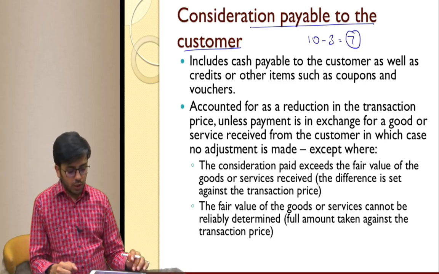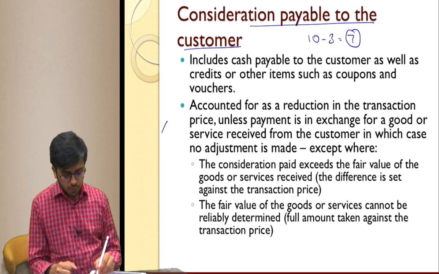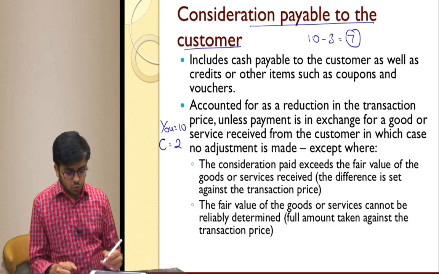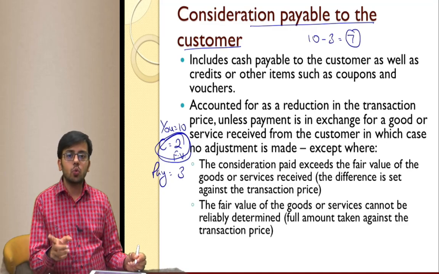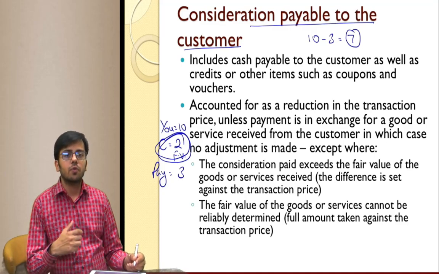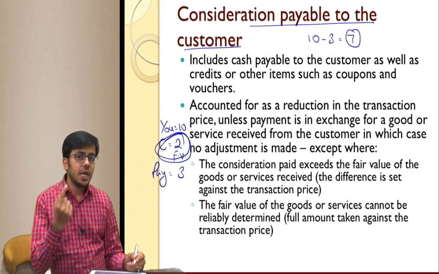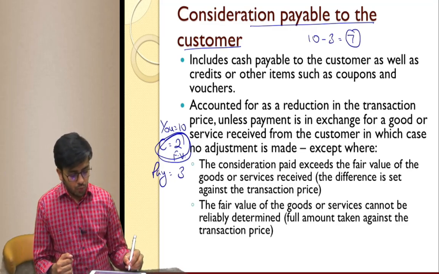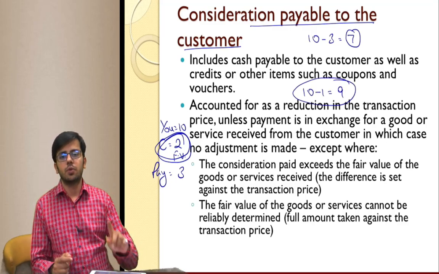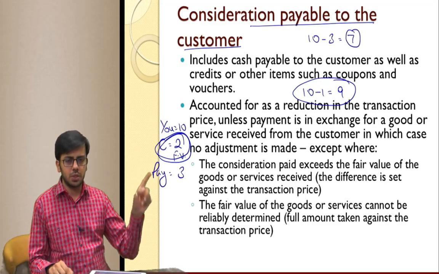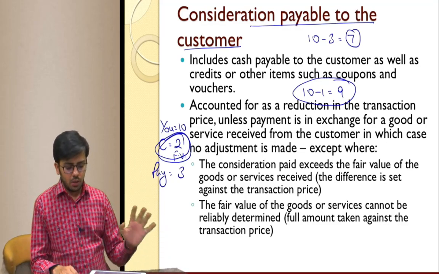However, if goods don't have the same fair value, okay, you give him 10 rupees worth of goods, the customer gives you goods worth 2 rupees fair value, but you pay him 3 rupees. You have got goods worth 2 rupees, so 2 is your expense, but you have paid 3 rupees, you have paid 1 rupee extra, so 1 is deducted from revenue and 9 is considered to be revenue. 9 revenue, 2 expense, that is what is given over here. Okay, I hope you are able to understand.